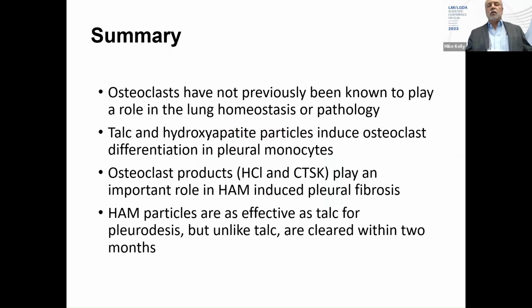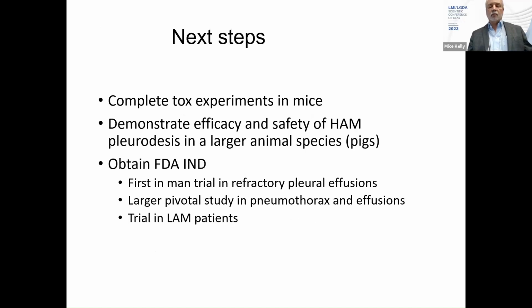So in summary, osteoclasts have not previously been known to play a role in lung homeostasis or pathology. Talc and hydroxyapatite particles induce osteoclast differentiation in pleural monocytes. Osteoclast products, acid and matrix degrading enzymes, play an important role in hydroxyapatite-induced pleural fibrosis, and hydroxyapatite particles are as effective as talc for pleurodesis, but unlike talc, are cleared within 2 months.